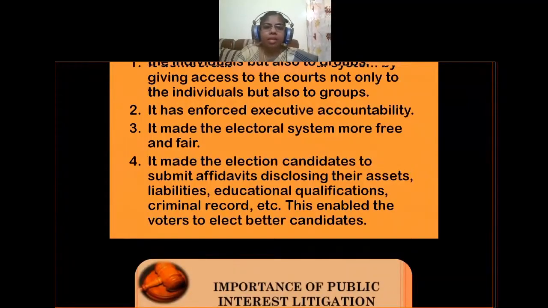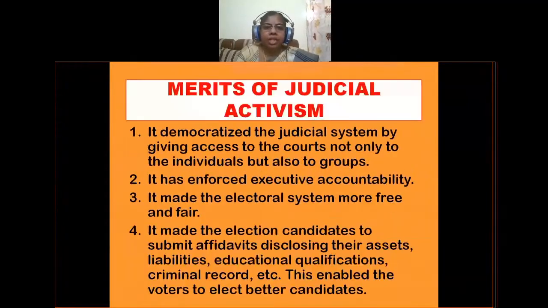Okay, there are some merits of judicial activism. It is making the executive more accountable, and it is controlling the electoral system, illegal activities or corruption during elections, and it is making election candidates submit affidavits.